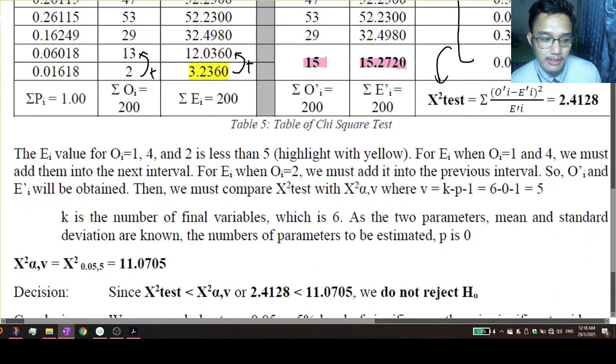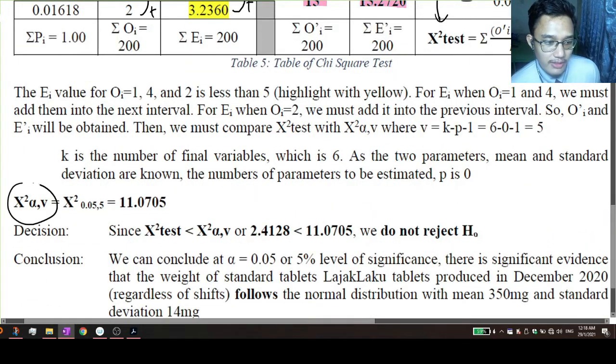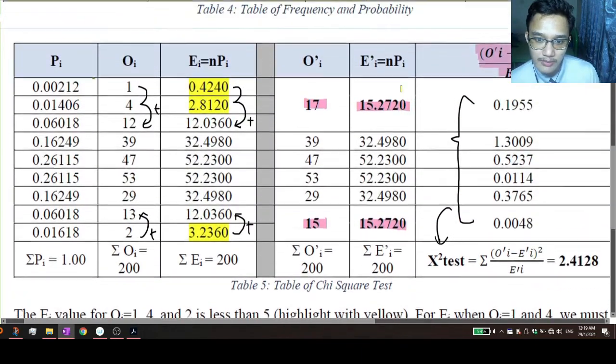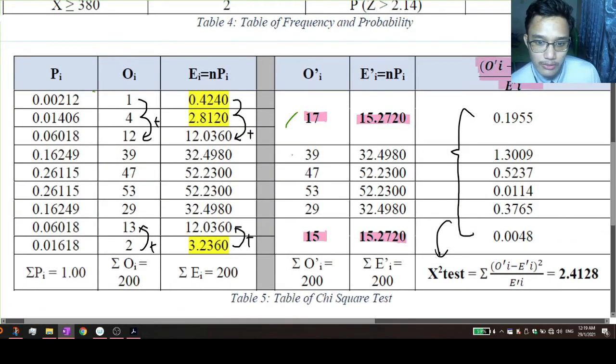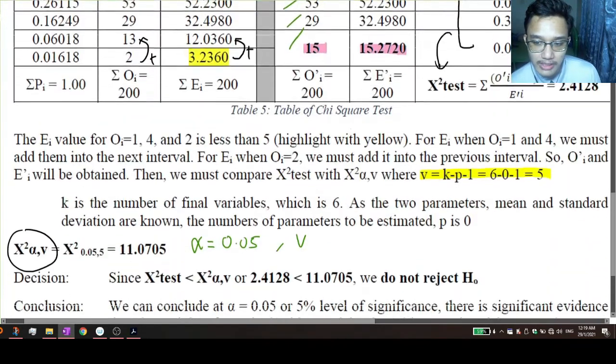Next, we will find the chi alpha V value. For this value, we must find alpha, the level of significance, which is 0.05, and the V value. The V value, which is here, can be found using K minus P minus 1. The K value is the number of variables, which is 1, 2, 3, 4, 5, 6. So K is 6.